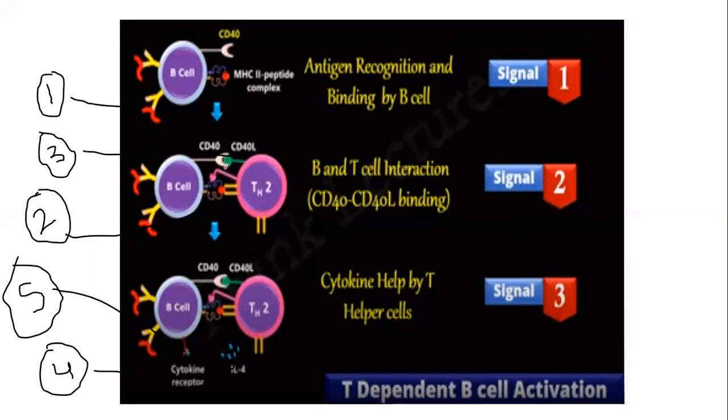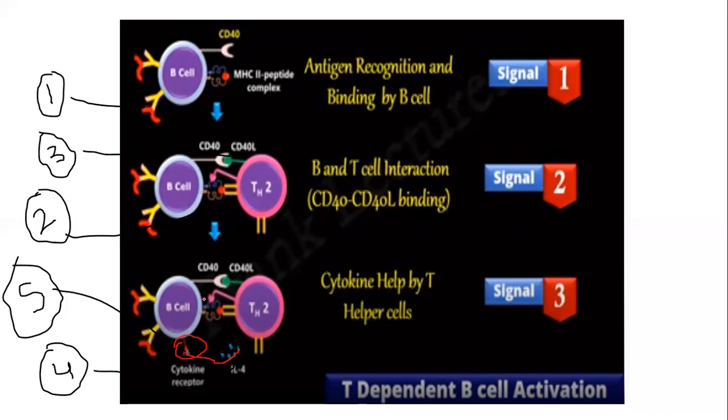After this binding, the T helper cell will secrete some cytokines. That is step number 4. These cytokines will bind to the specific receptor on the B cell. That is step number 5.